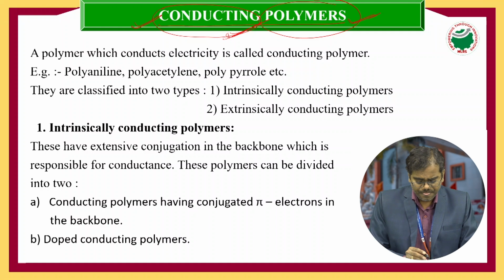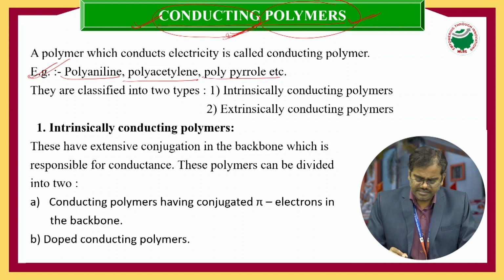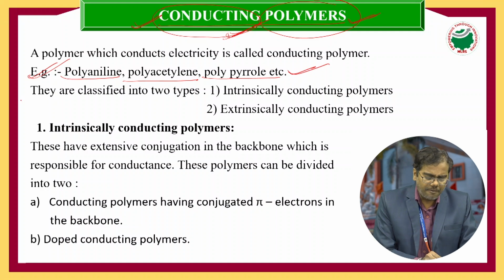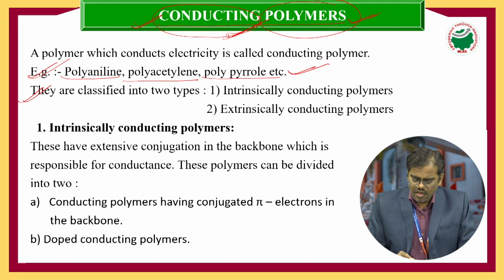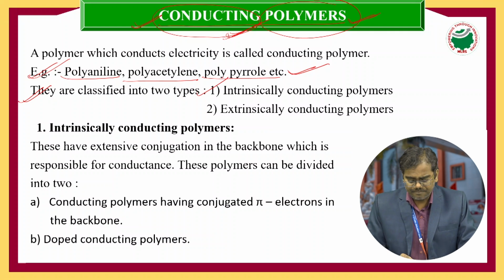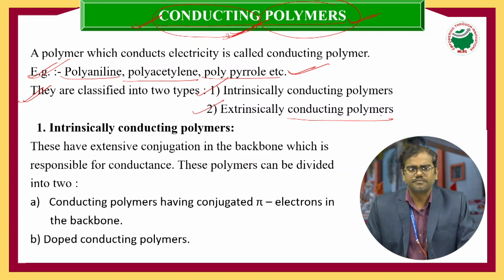The best examples for conducting polymers are polyaniline, polyacetylene, polypyrrole, polythiophene, etc. We can classify these conducting polymers into two categories: one is intrinsically conducting polymers, and the second is extrinsically conducting polymers.